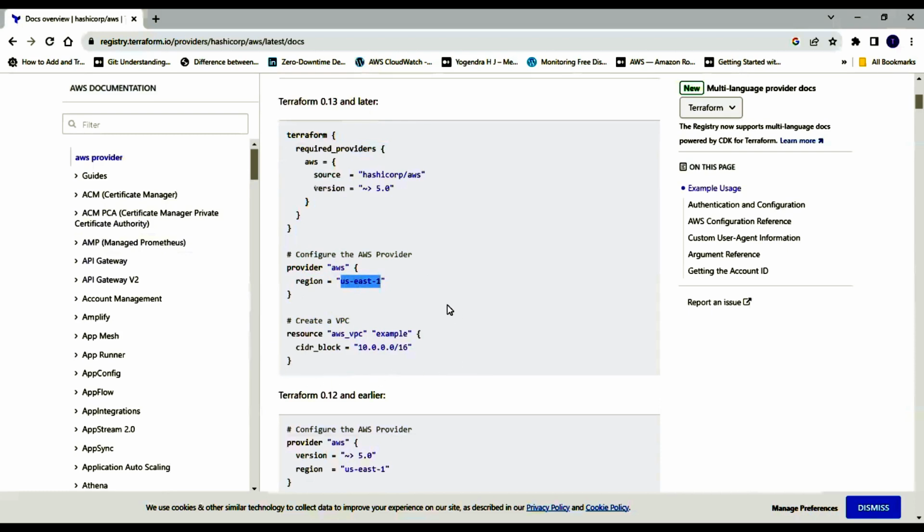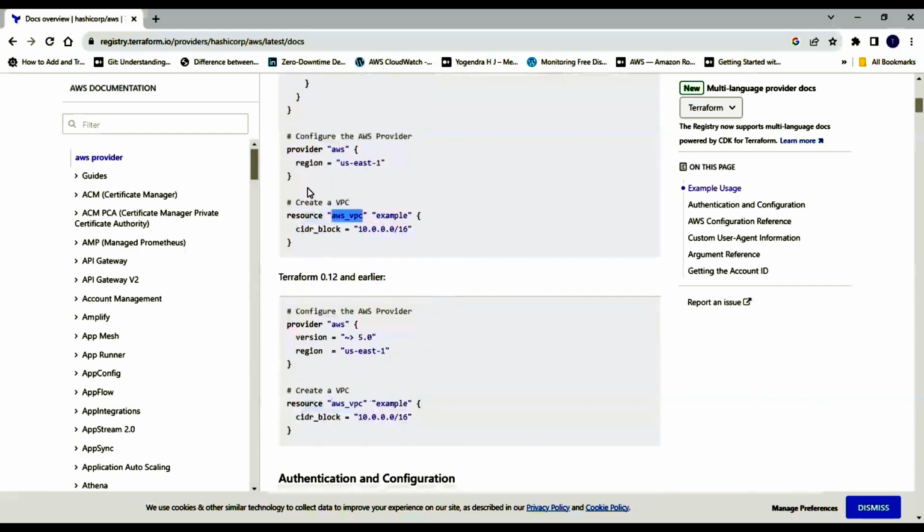We are creating a VPC, a resource aws_vpc, and the name of that resource is example. Remember, you need to be very cautious about this nomenclature while defining the resource, because based on that it will create your resource.